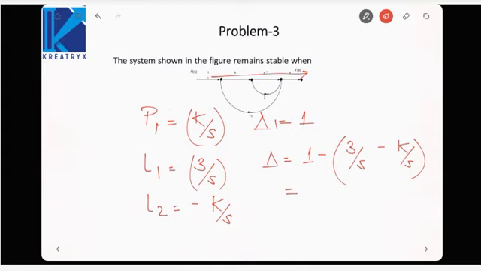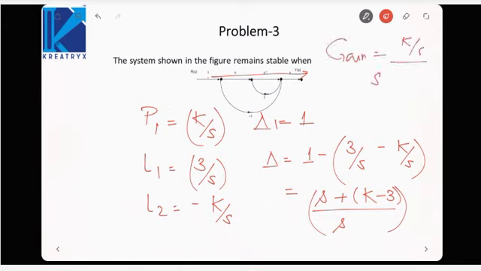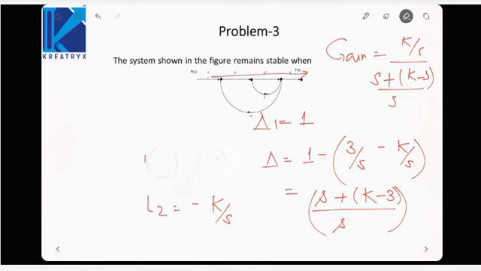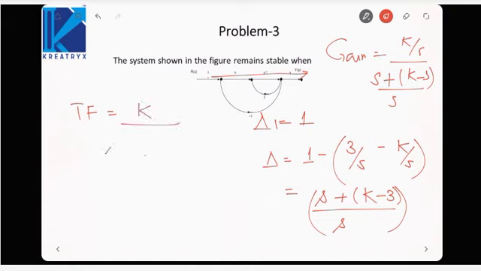Delta would be equal to 1 minus the sum of loop gains, 3 by s minus k by s. It is equal to (s plus k minus 3) upon s. So the gain would be k by s over (s plus k minus 3) by s. That means my transfer function would come out to be k upon (s plus k minus 3).